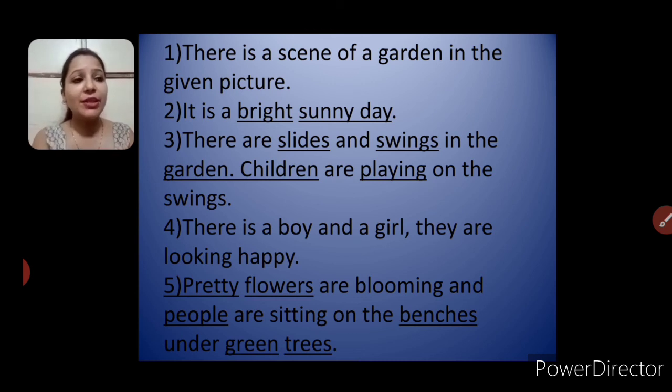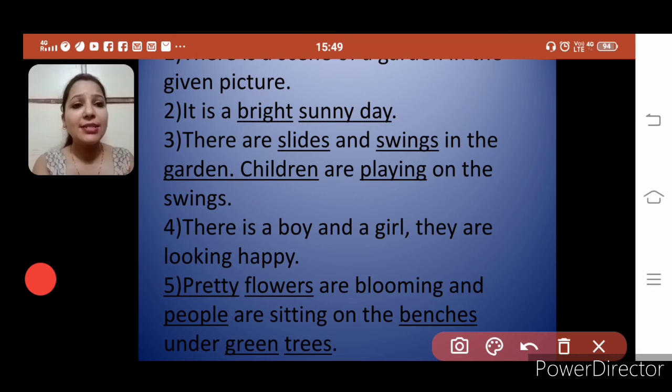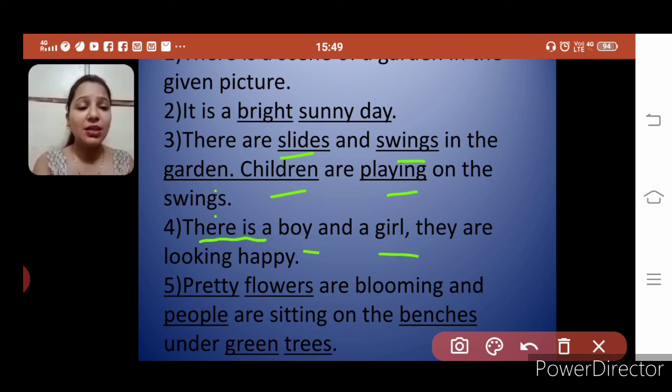See the third one. There are slides and swings in the garden. So, slides and swings also we have used. Children are playing on the swings. So, this sentence also we have made using hints. Fourth is, there is a boy and a girl.